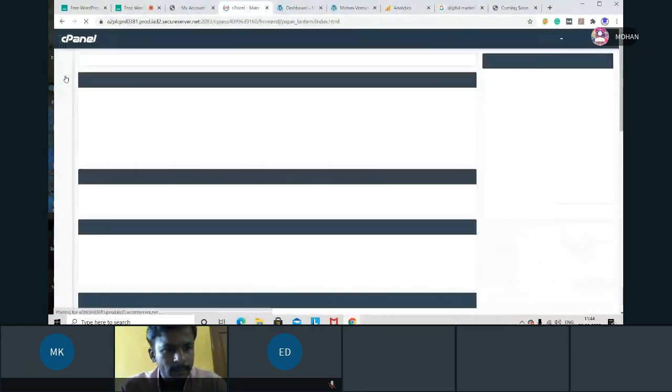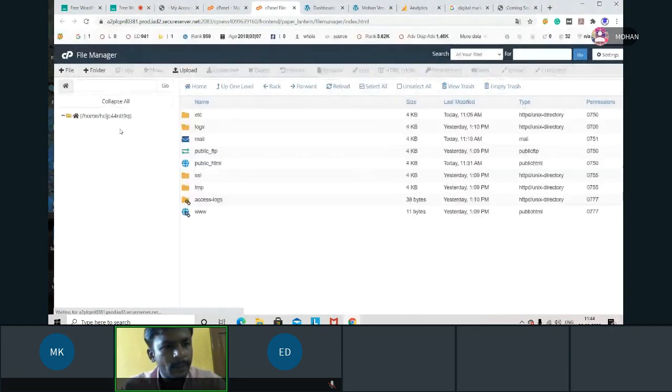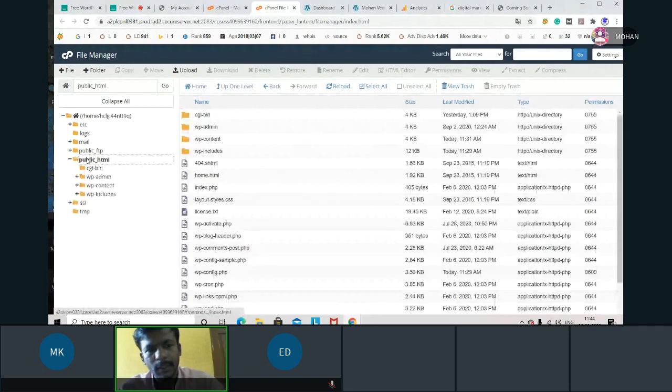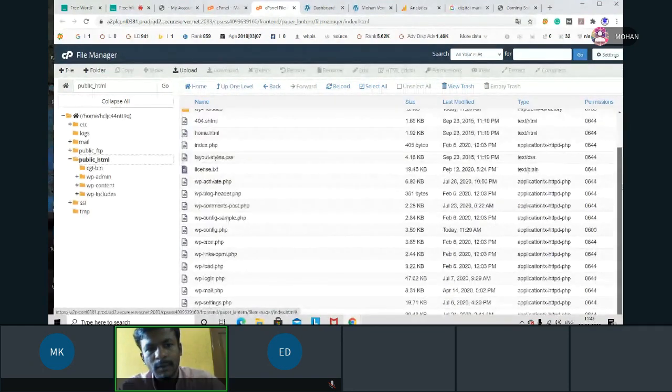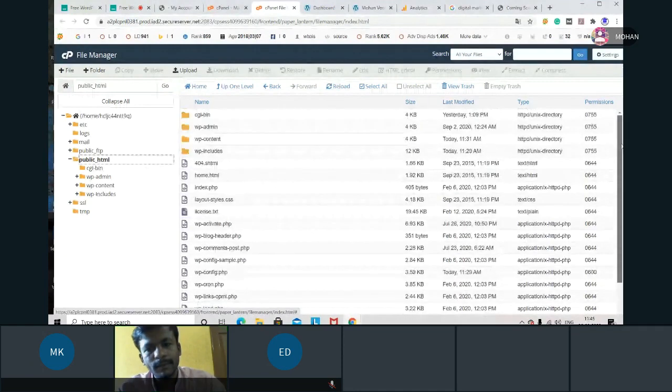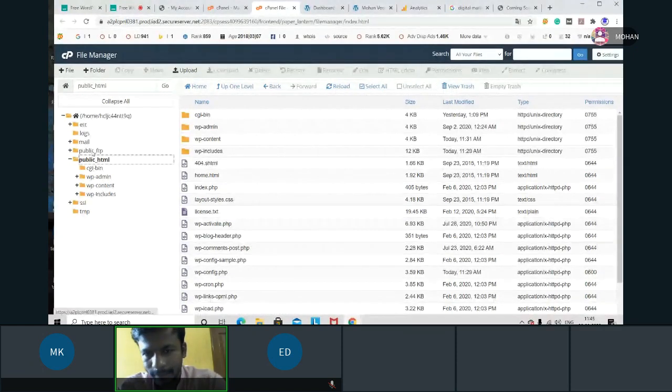I'm going into the file manager. If you have any doubt anywhere, just try to poke. See here, lots of files are available now. Previously we had 3 to 4, that's it. But when I installed WordPress, automatically the WordPress software files are available in my file manager public HTML section.